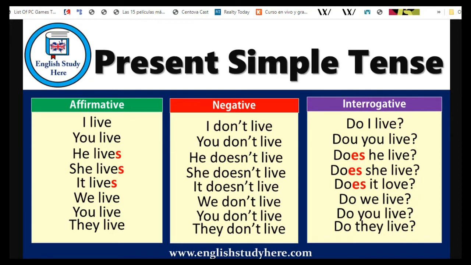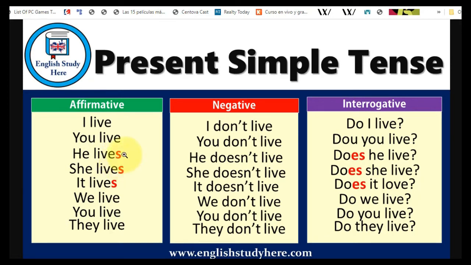As you can see, there is a kind of conjugation. I live, you live, but I think you can see here that he, she, it go with s in the end of the verb. He lives, she lives, and it lives.